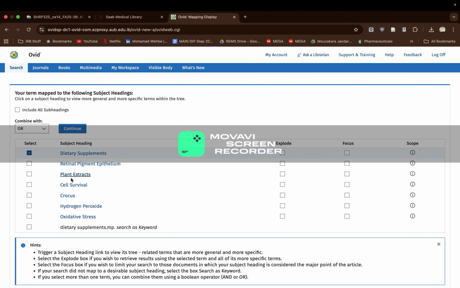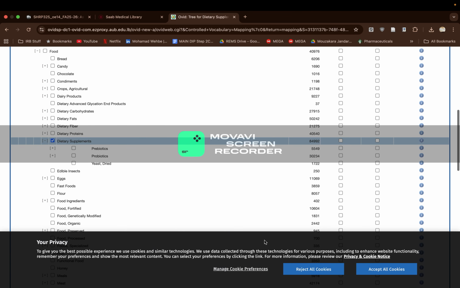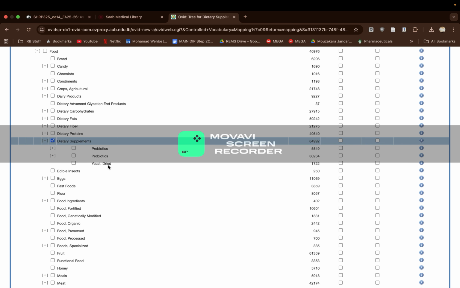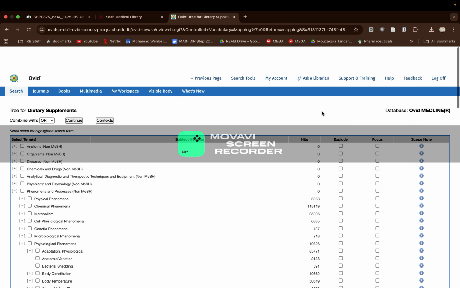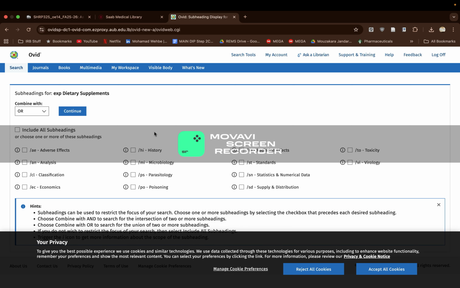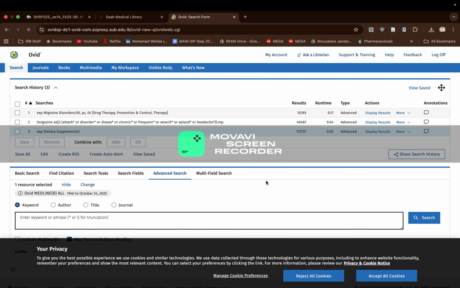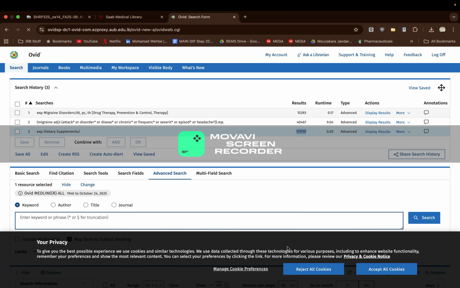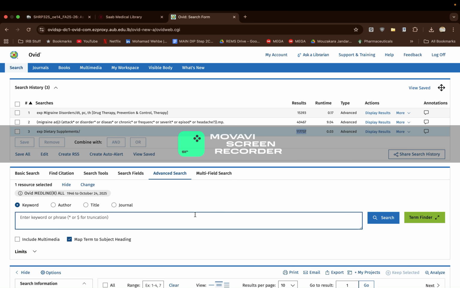Alright, so MEDLINE took us. Dietary supplements is the main mesh term used on MEDLINE, so we can click it again, go over, see what's under it. I'm gonna include everything. I'm going to explode in this case and continue. And in this case I decided just to include all the subheadings and continue. So we have our dietary supplements here as a mesh term.